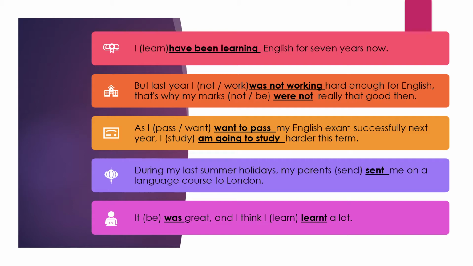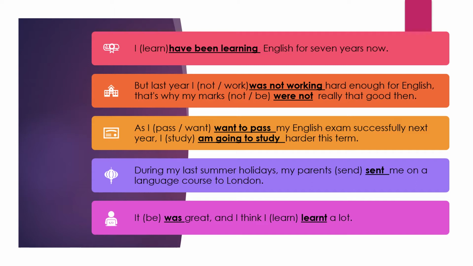But last year, I dash hard enough for English. That's why my marks dash really that good then. But last year I was not working hard for English. That's why my marks were not really that good then. So was not working, past continuous, which is a negative sentence, and that's why my marks were not really that good then.